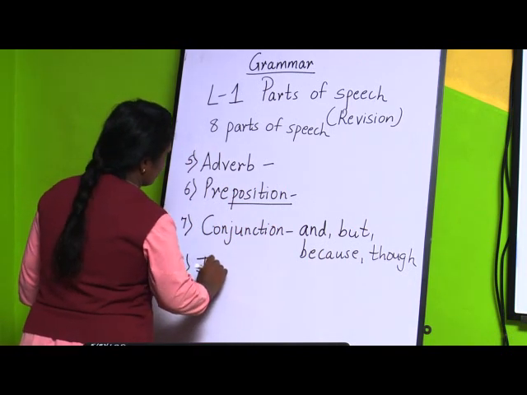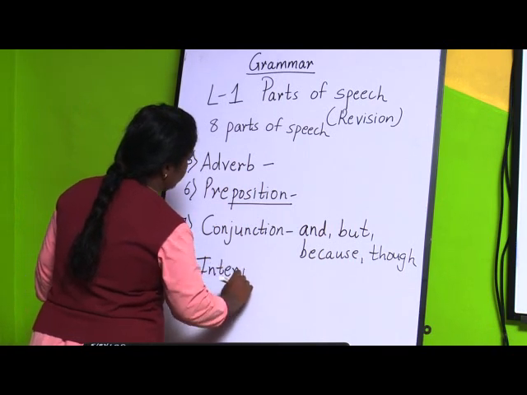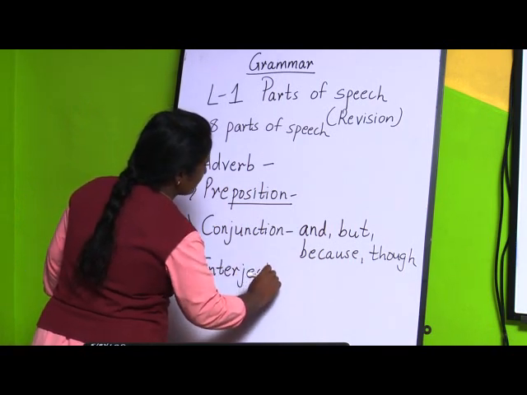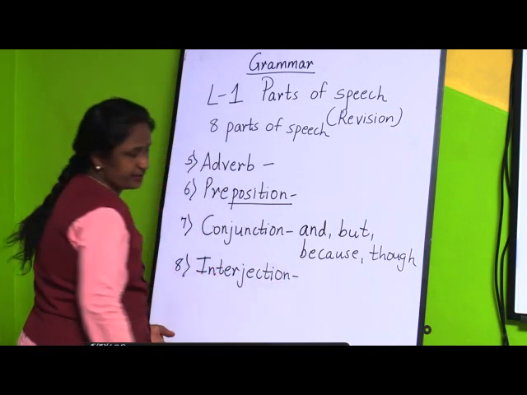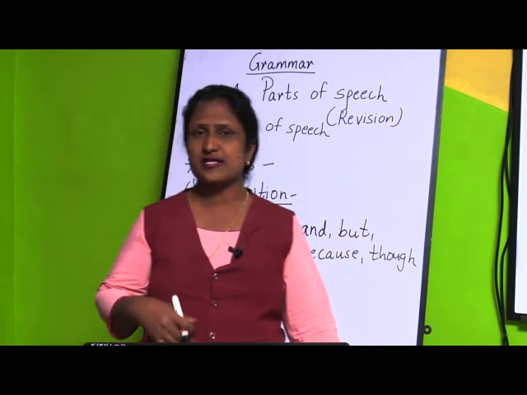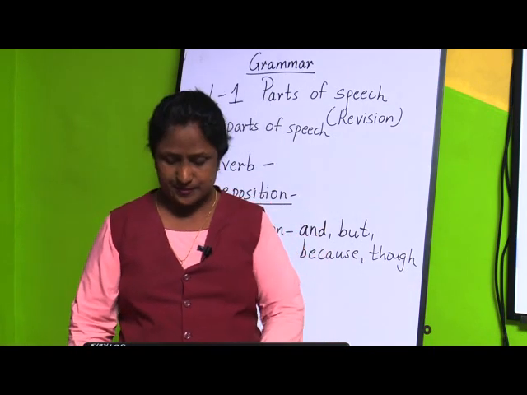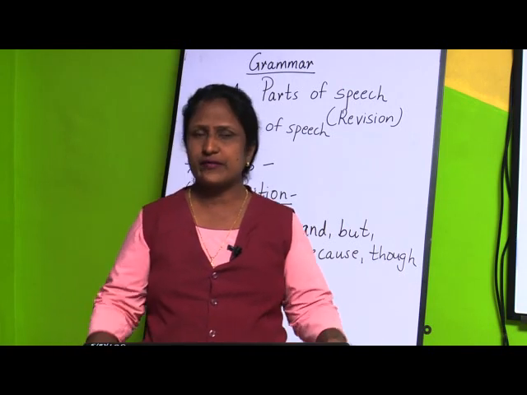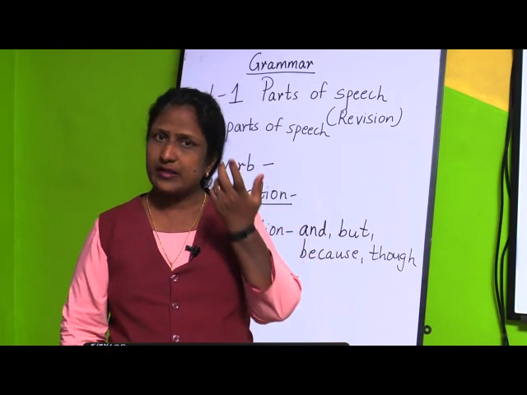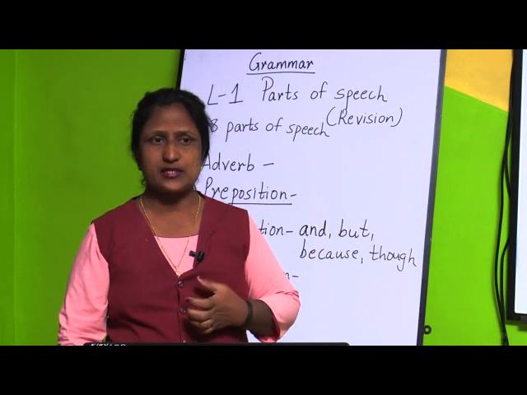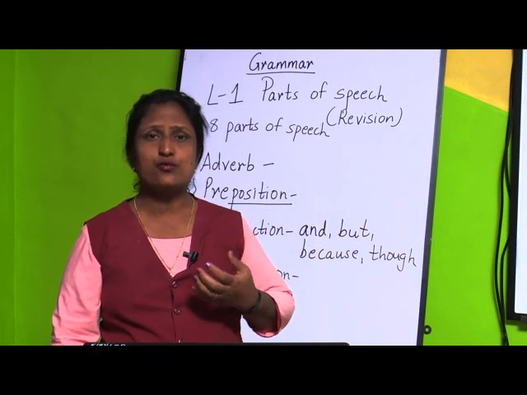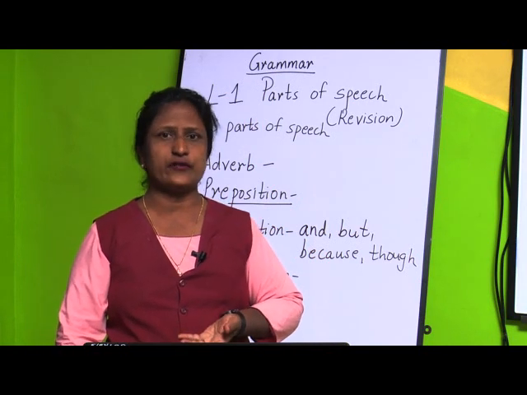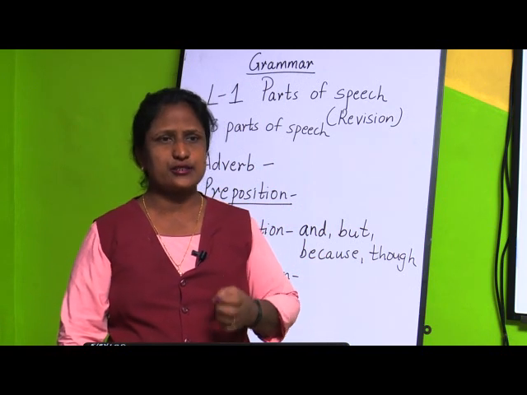So, this was the next part of speech, and the last one is interjection. Now, what is interjection? In interjection, we express a strong feeling, like when we are very happy or when we are sad or when we are surprised. Those words which we use to express our strong feelings are called interjections.